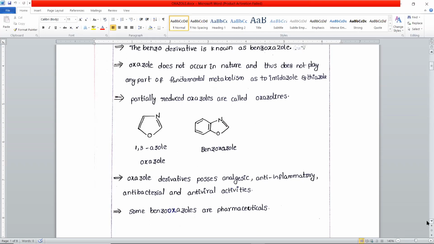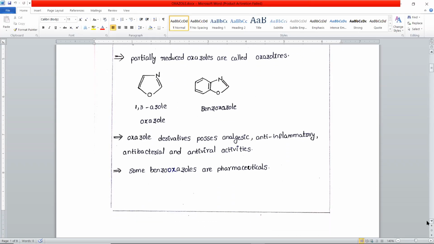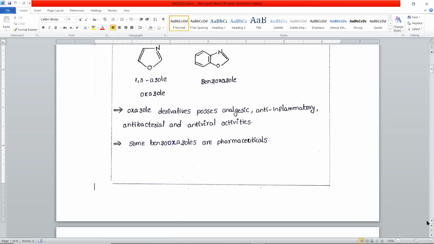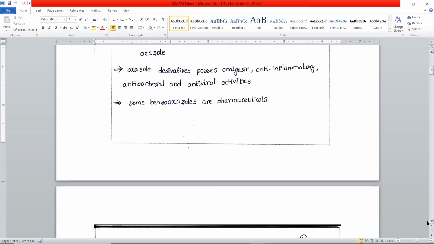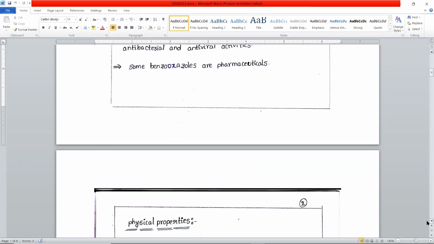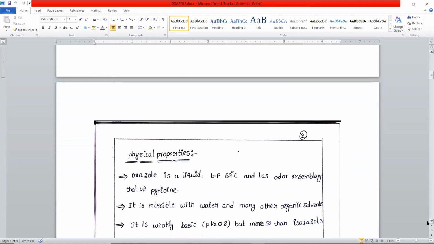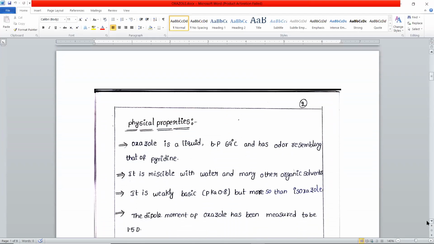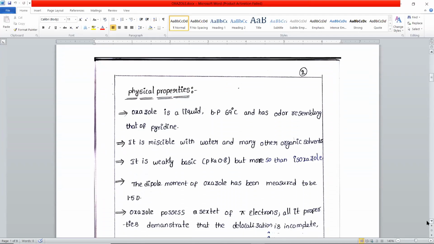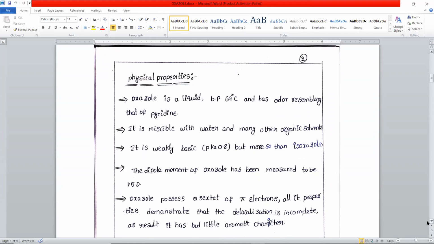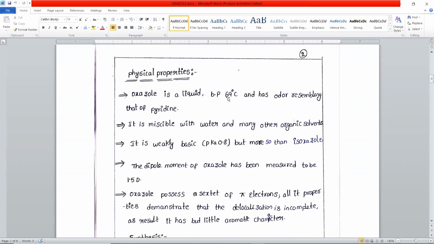So let us see some of the physical properties now. Oxazole is a liquid having a boiling point of 69 degrees centigrade, and it has an odor resembling that of pyridine.